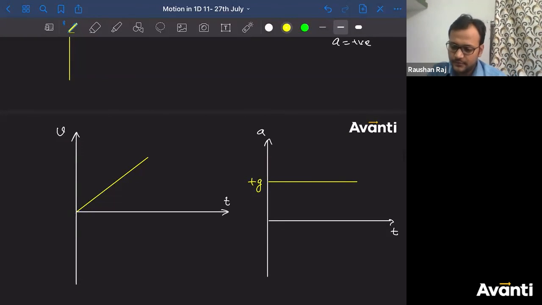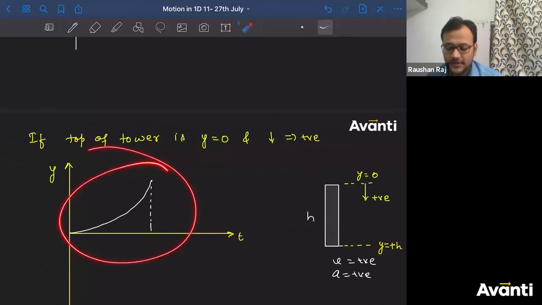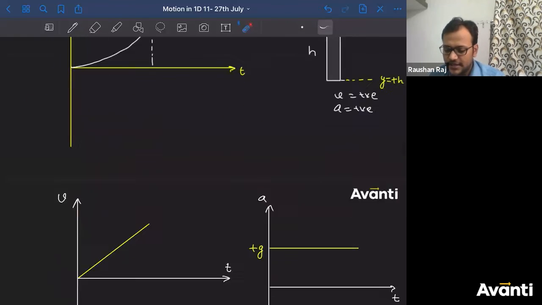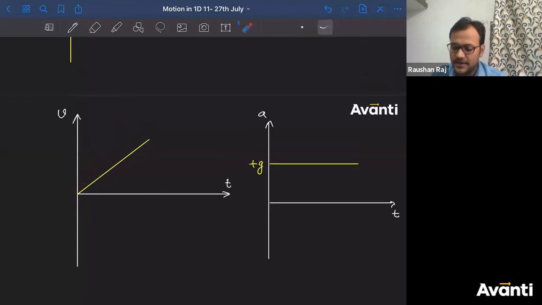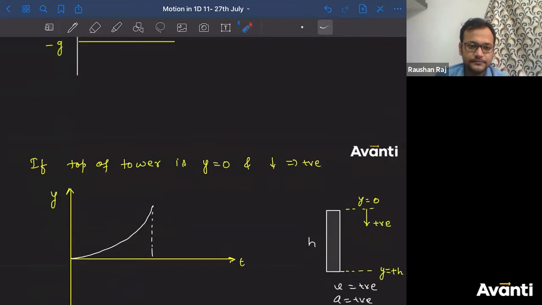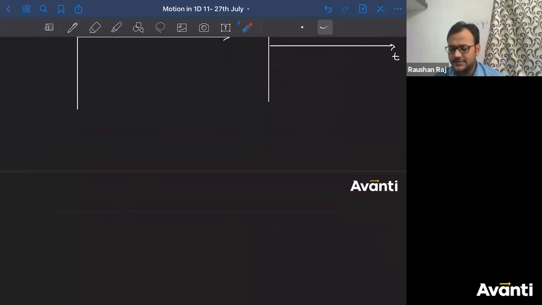See, the position time graph here is different. यहाँ पे देखो क्या है? Different है. Same goes with velocity. Here velocity was down below the t-axis. Here the velocity is above the t-axis. Same, here acceleration is above the t-axis. In this case, acceleration was below the t-axis. So you have to be very, very careful with the conventions. ठीक है चलो? So guys, click yes if you have understood this. This is the second time, a repetition, right?